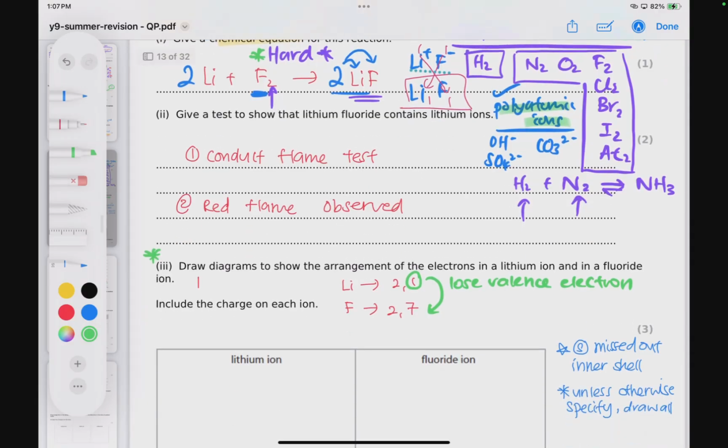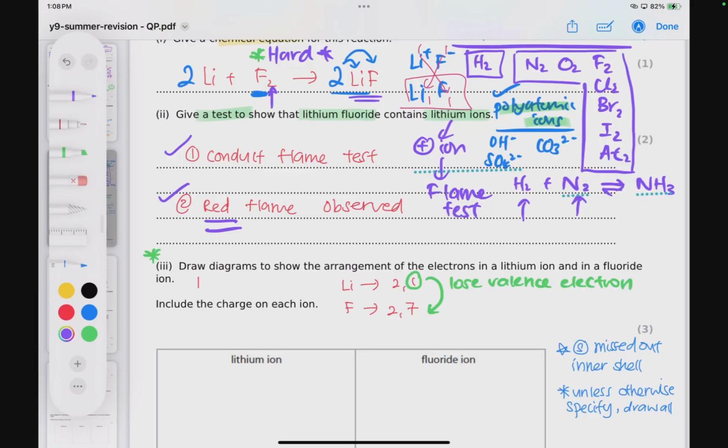All right, next one is when we're asked for a flame test to show that lithium fluoride contains lithium ion. Understanding that lithium is our positive ion, it can be identified using a flame test. So we would conduct a flame test, and then you need to know the color.